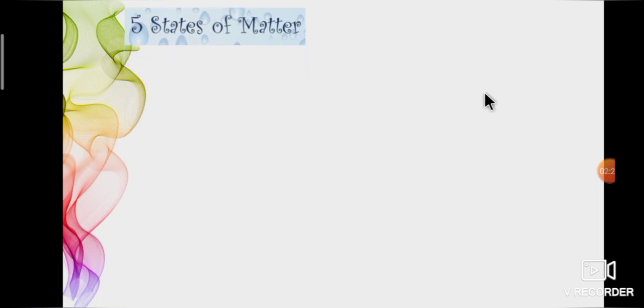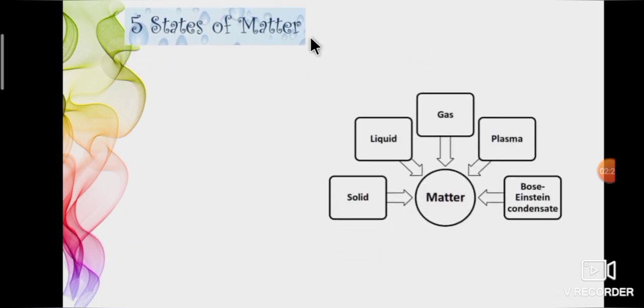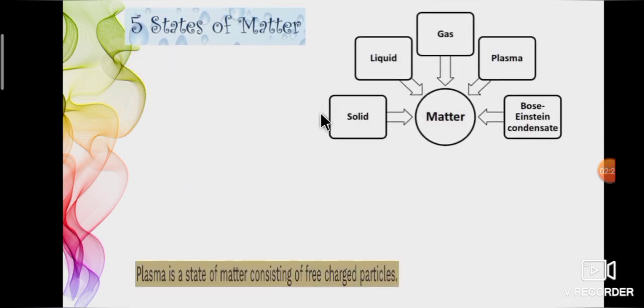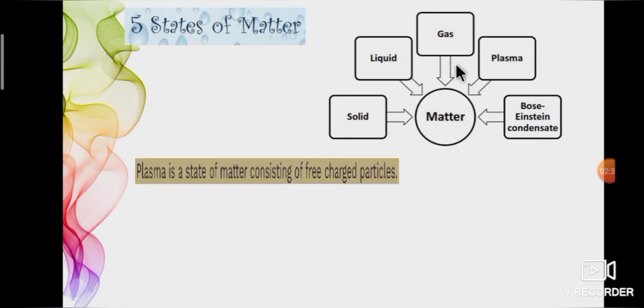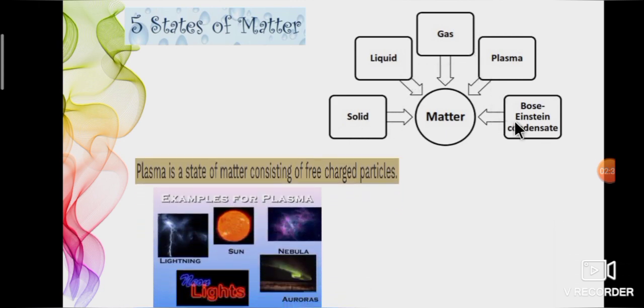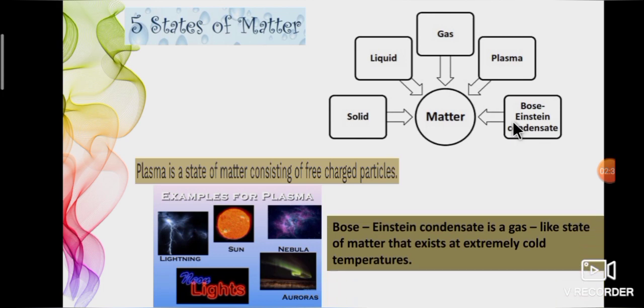In this lesson, we came to know that the states of matter are 5. That is solid, liquid, gas, plasma and Bose-Einstein condensate. Scientists found the fourth state, plasma, is a natural one. Yes, plasma is a state of matter consisting of free charged particles.